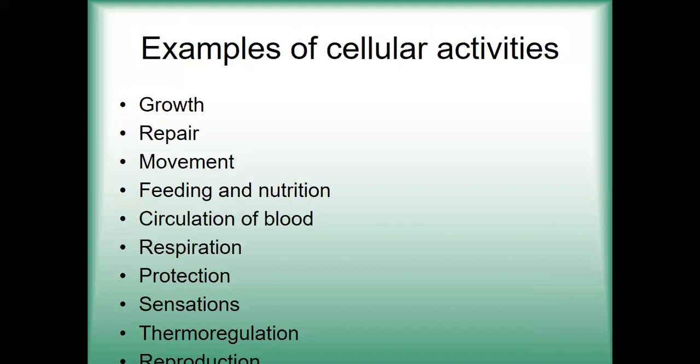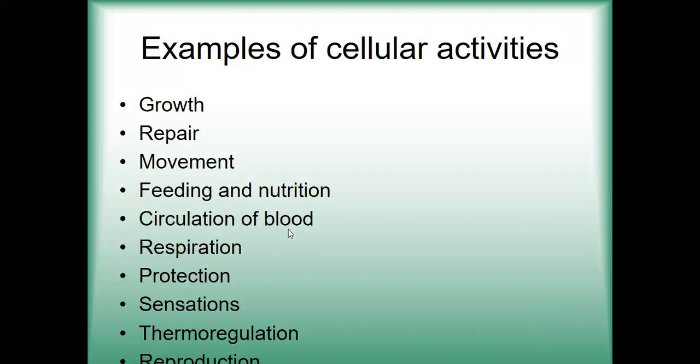Then we have the digestive glands, which again are made up of cells. These cells secrete different types of enzymes which react with the food that we are eating, absorb the important nutrients, store certain substances like fat in our body, and then throw out the waste material. So feeding and nutrition is also carried out by the cell.